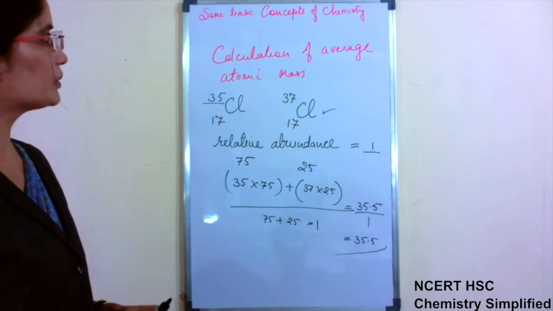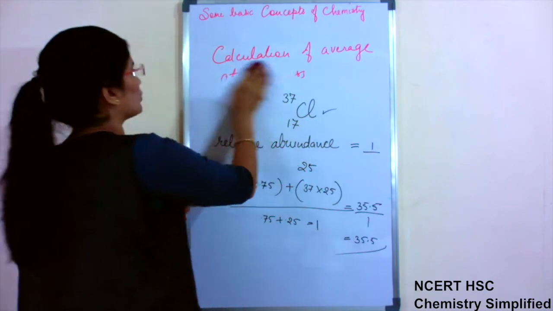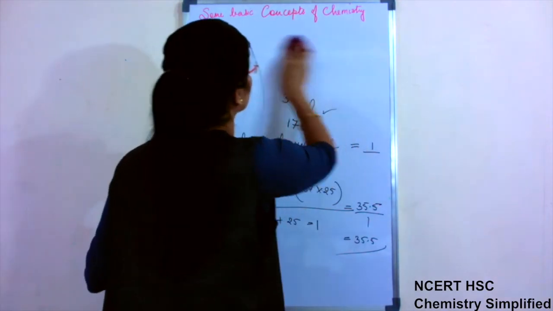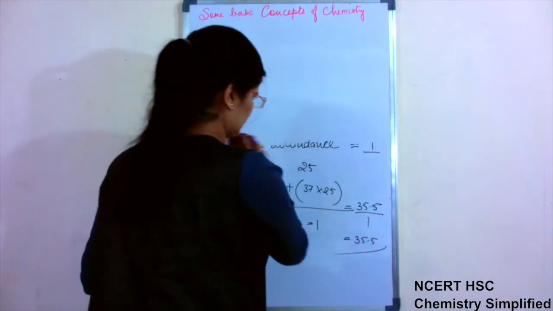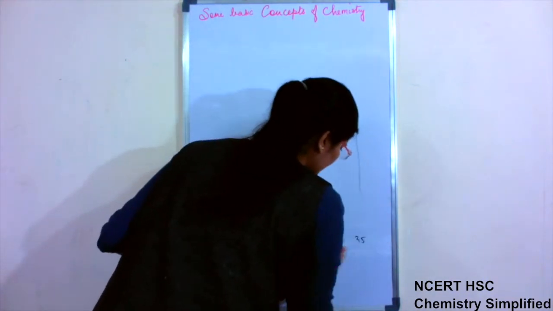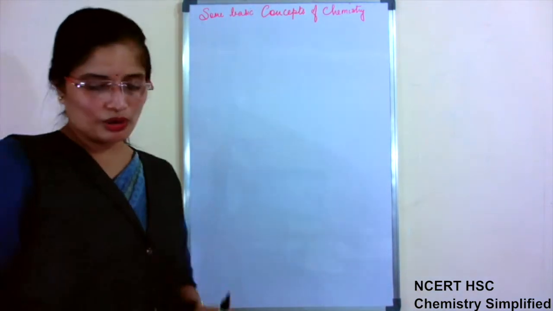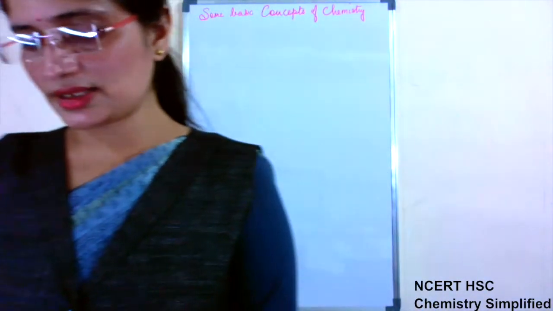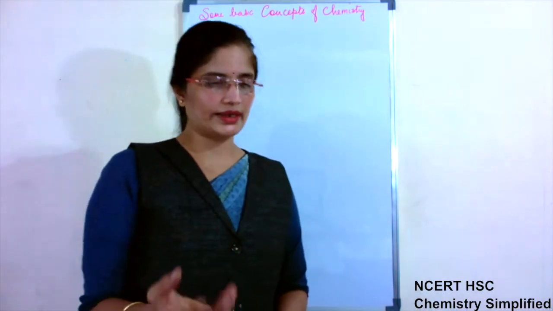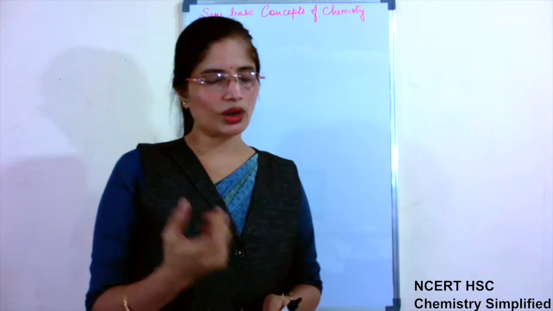So this was the calculation of average atomic mass, and why we need to do it we have already discussed. That is why in the periodic table, first we said that the real masses, the actual masses of elements, are too complicated to remember. They are in powers, negative powers, because they are very small in size.